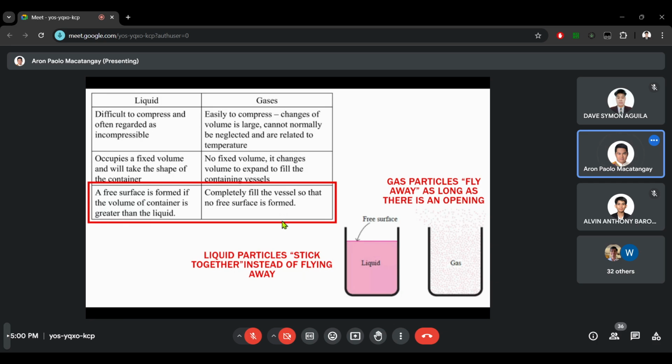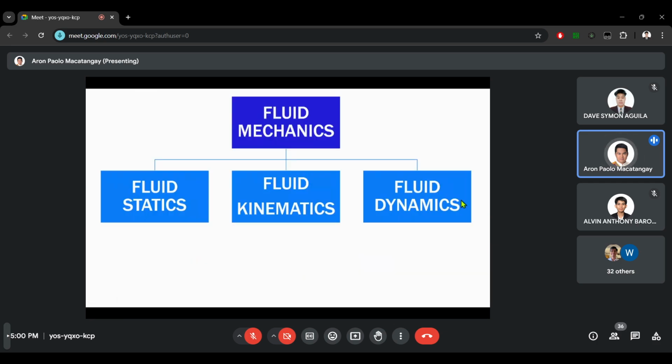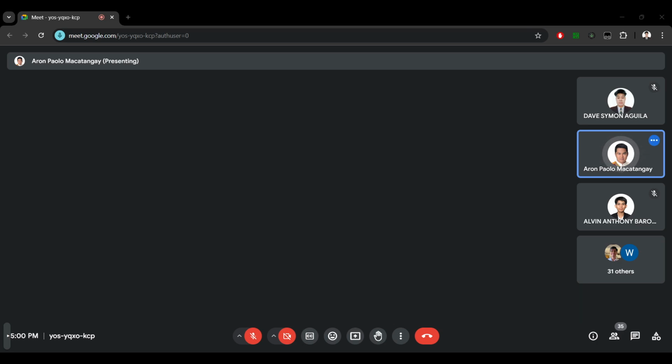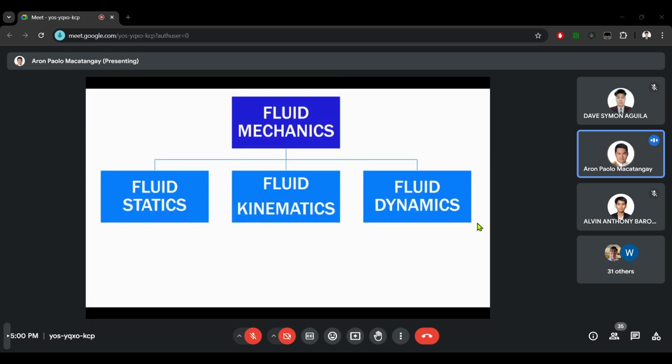Next, going back to fluid mechanics. Again, fluid mechanics is force equals mass times acceleration being studied or applied to liquids and gases. Fluid mechanics can then be subdivided into three subcategories: fluid statics, fluid kinematics, and fluid dynamics.